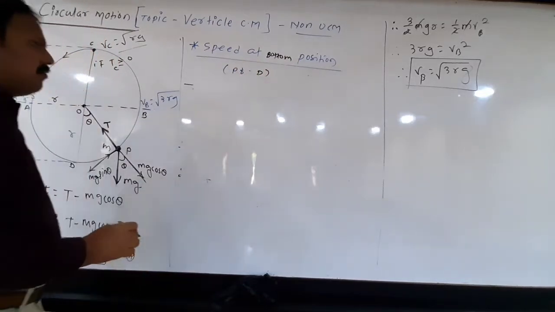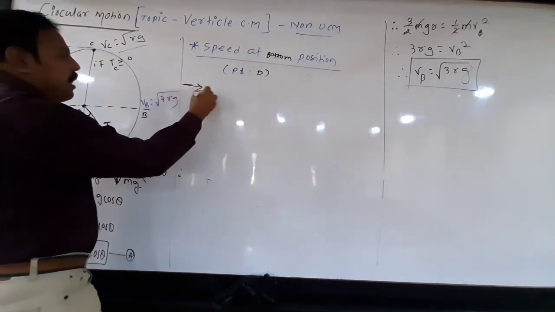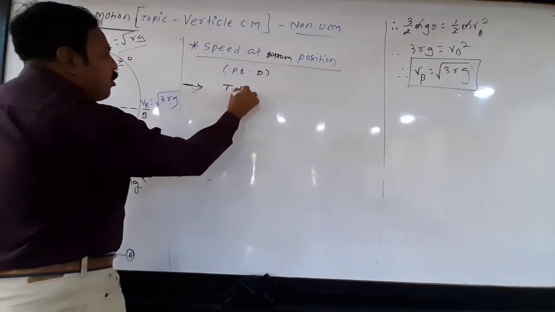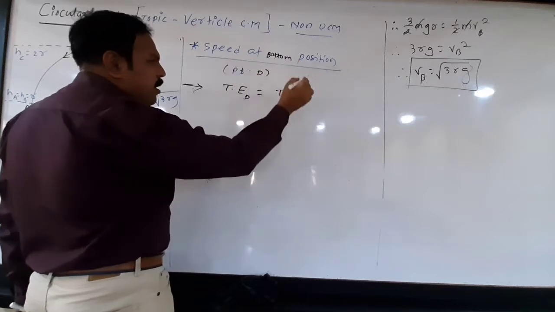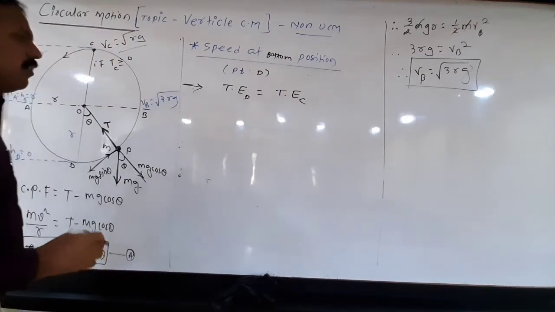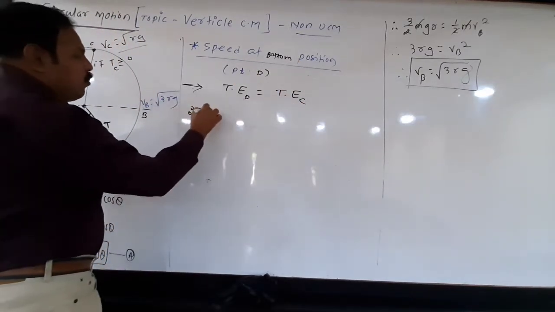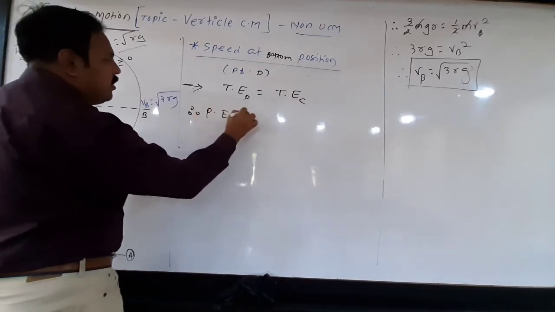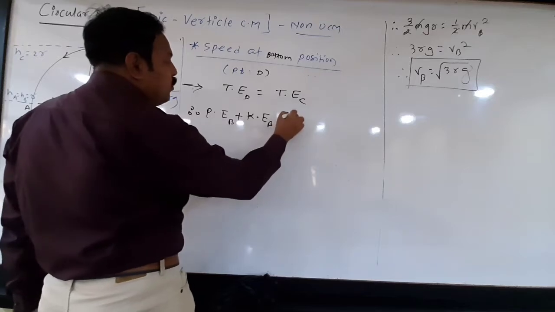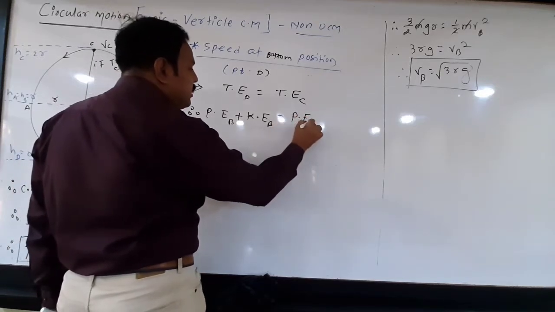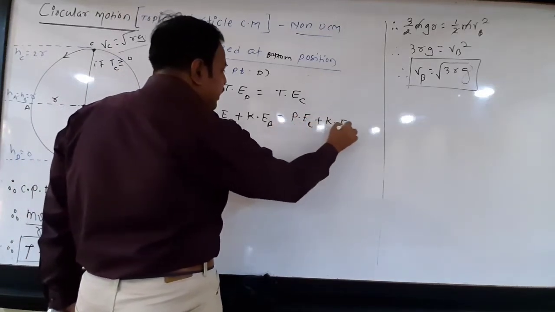That is point D. So the same concept is applicable. Total energy at the bottom position must be equal to total energy at any other position, maybe horizontal or maybe top. It means potential energy at D plus kinetic energy at D is equal to potential energy at C plus kinetic energy at C.